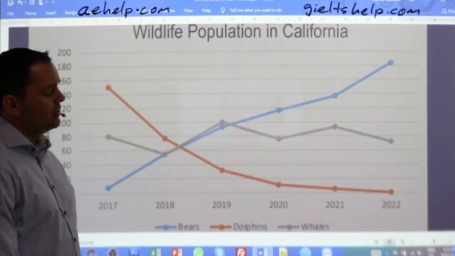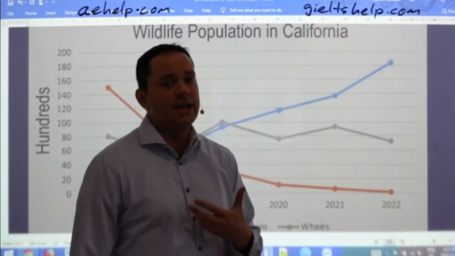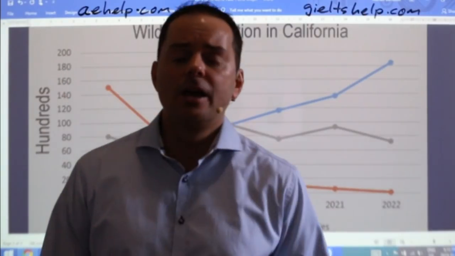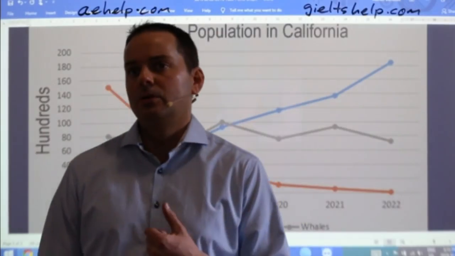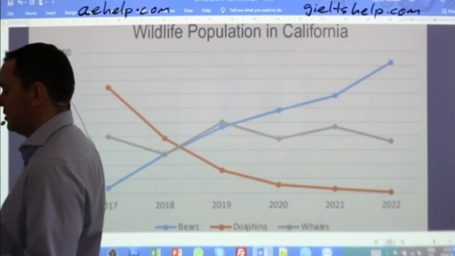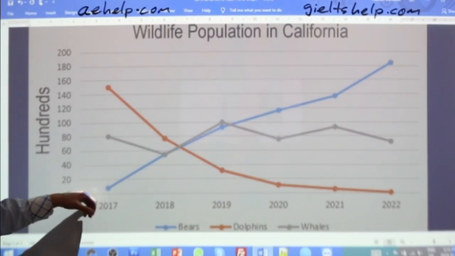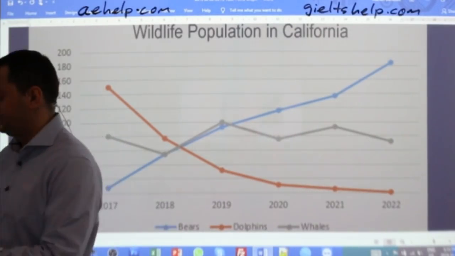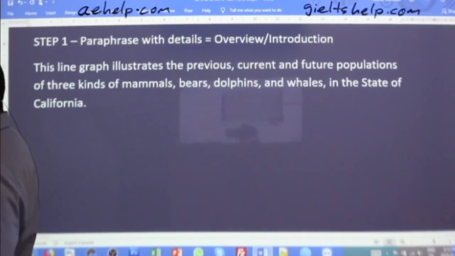When you have a line graph, it's okay for the overview to include a mention of the y and the x-axis. Okay, that's how I'm going to mention that information. So rather than putting it into the first sentence, I'll put it into my next one and just explain the x and y axis. Okay, and this is how I'm going to do it. You can do it as well, all right?